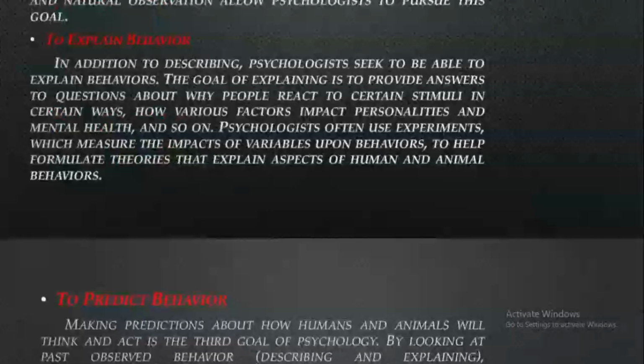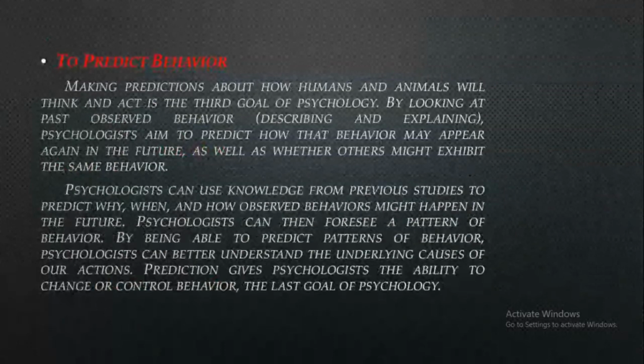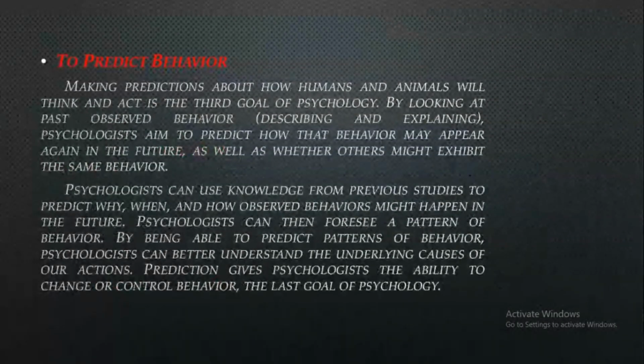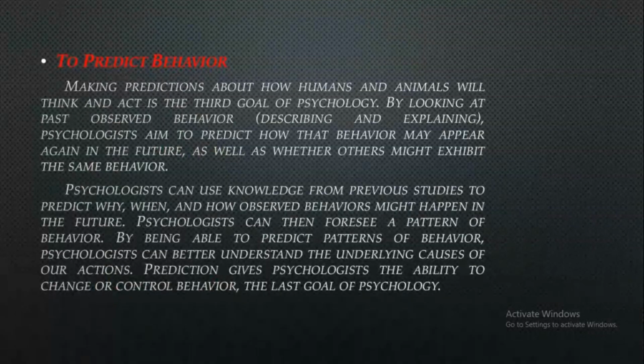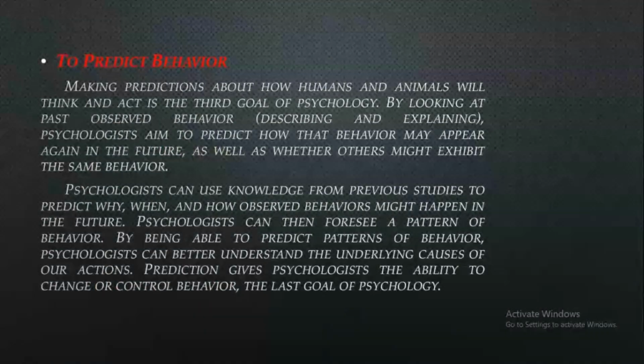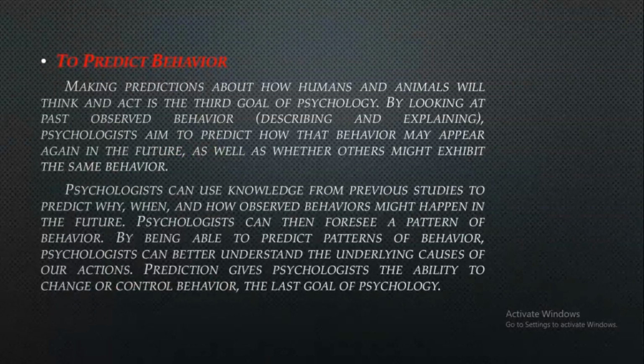Now, the third one is to predict behavior. Once we have described the behavior, whether it is typical or atypical in nature, and after we have given certain reasons for that specific behavior, that is the explanation of the behavior, the third one is to predict behavior. Either that specific behavior will occur in the future as well, or it will not occur in the future, right? What are the reasons and what are the aspects of that specific behavior which a person will follow in the same circumstances in the future?